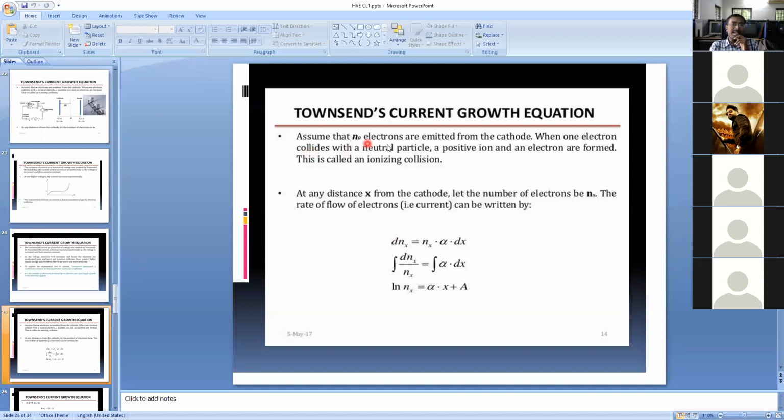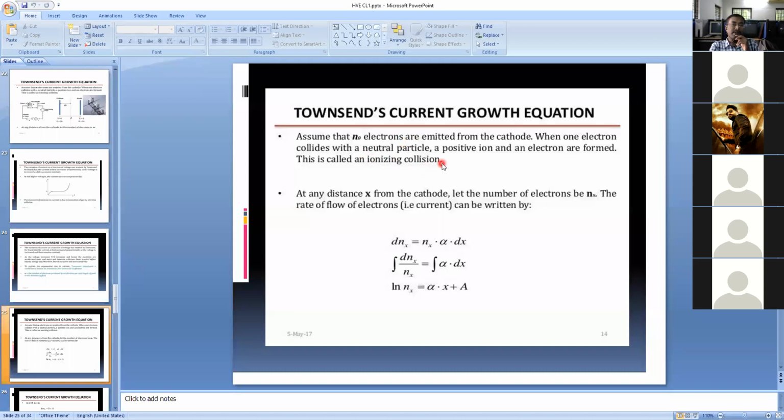Assume that N naught electrons are emitted from the cathode. When one electron collides with a neutral particle, a positive ion and an electron are formed. This is called ionization by collision; I've already explained it many times.